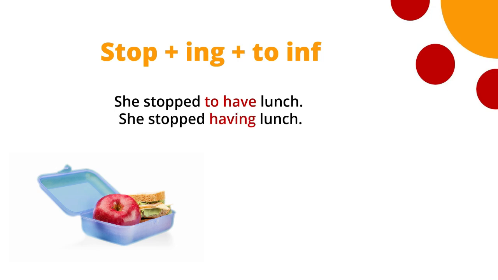But what if we say she stopped having lunch? So now having, the ing form, is the activity which she stops. So if we say she stopped having lunch, we might suppose that she was on a diet, for example, and she wanted to eat less. Or maybe she does not have much money and she is trying to save money. So this is why she stopped having lunch. In this case, the ing is the activity that she stopped. So you can see the difference between she stopped to have lunch and she stopped having lunch.